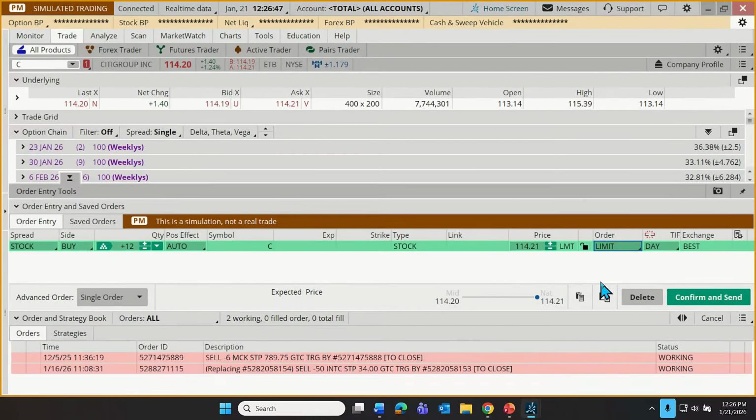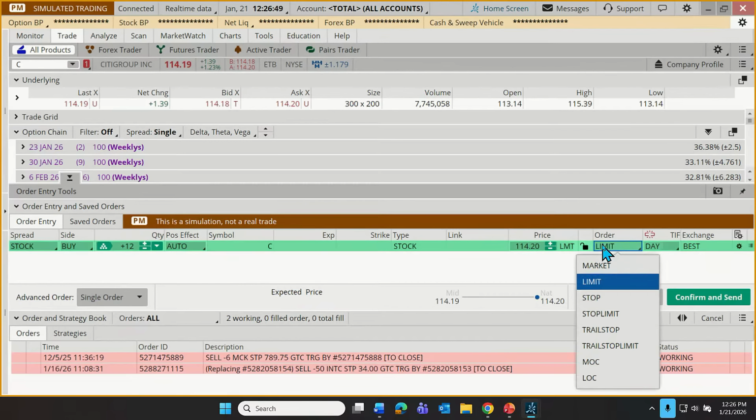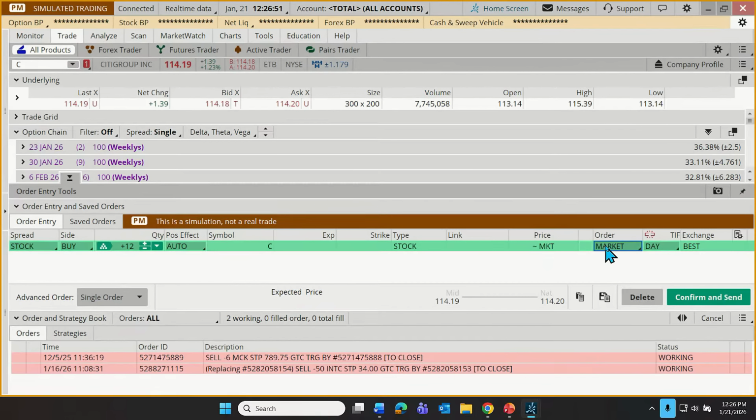Otherwise, forget it. I don't want to buy the shares. How about for today, let's do a market order here. And we're going to confirm and send this right now. So notice the whole process was go to the trade tab, type in a symbol, click on the ask price, and then make any modifications that we feel might be necessary right there. And we're going to click confirm and send.